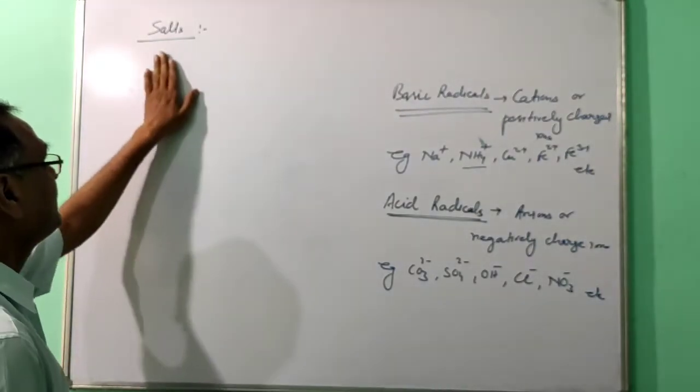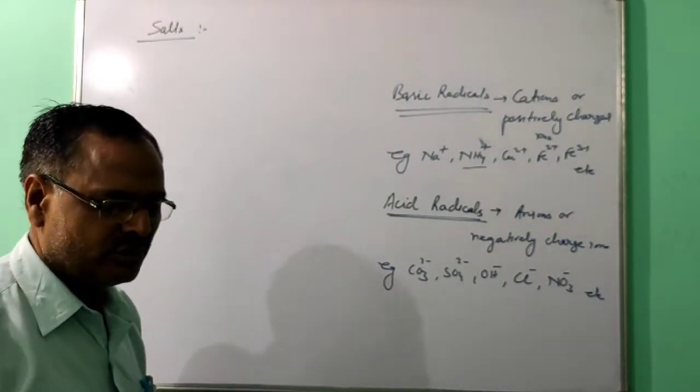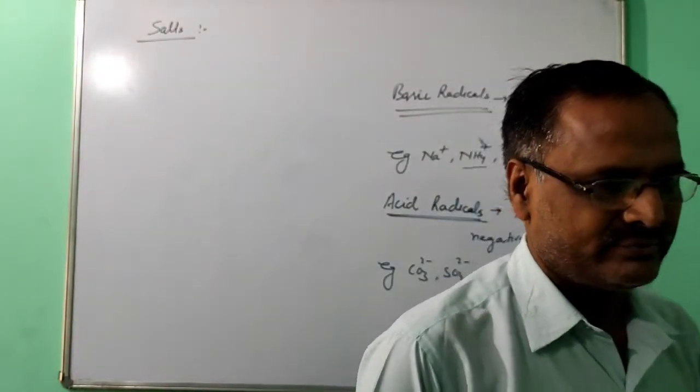What is today's topic? Salts. So first of all, what is a salt?